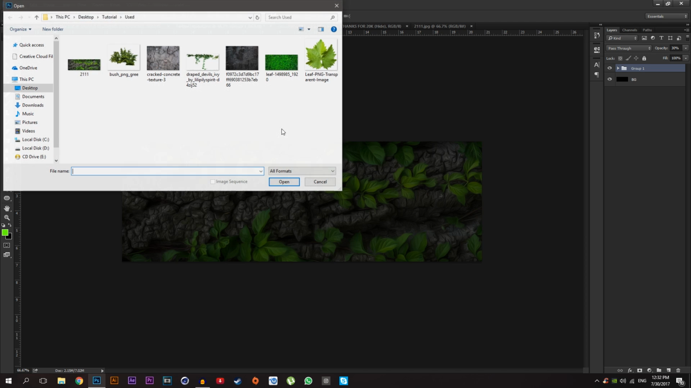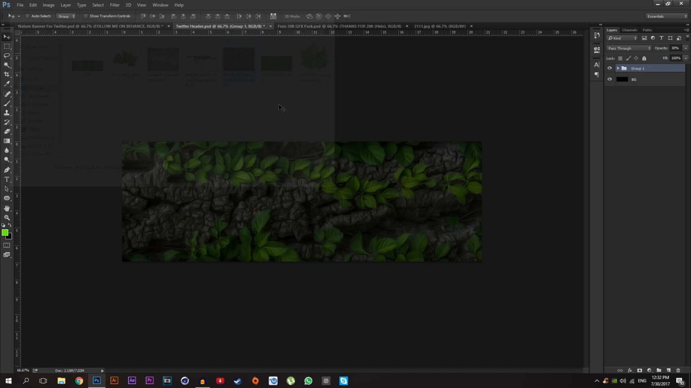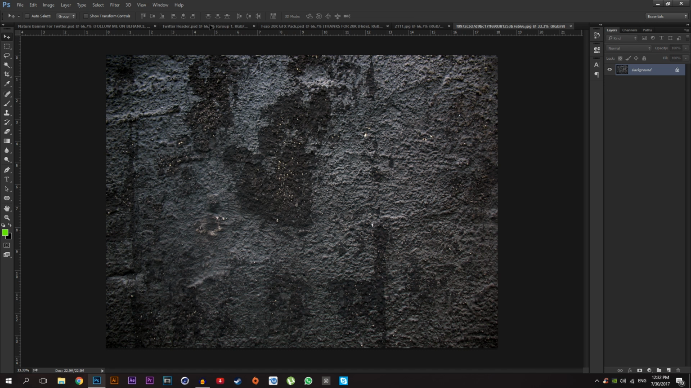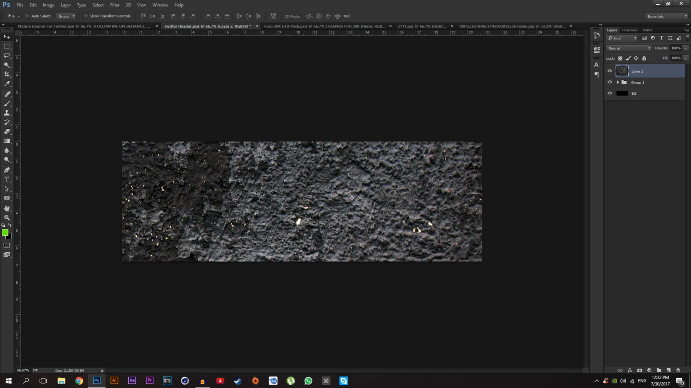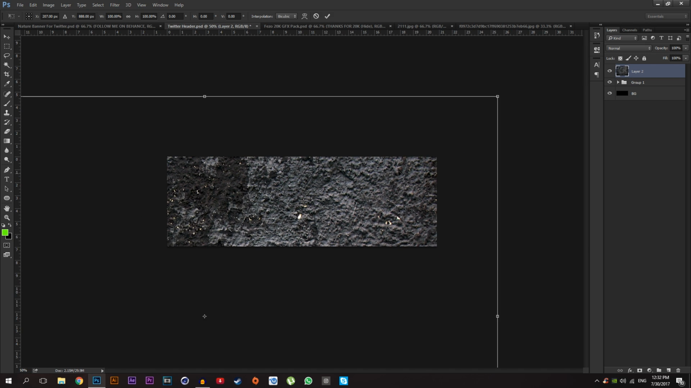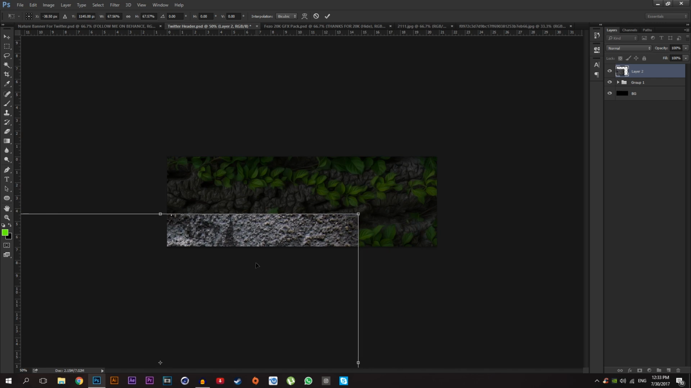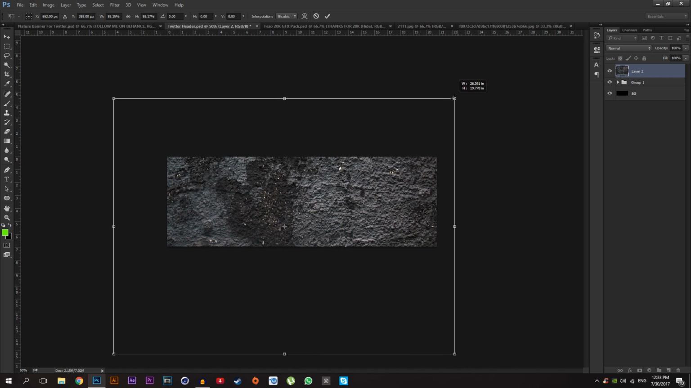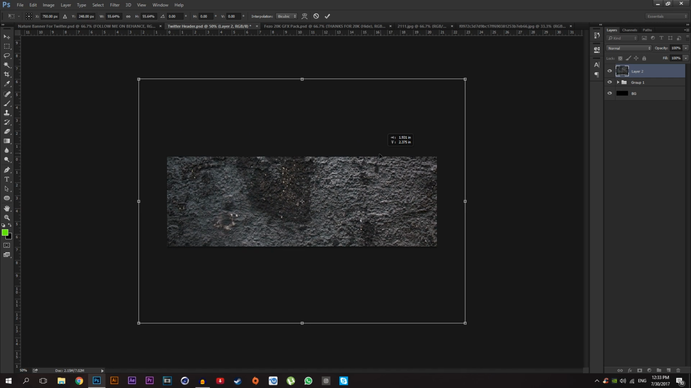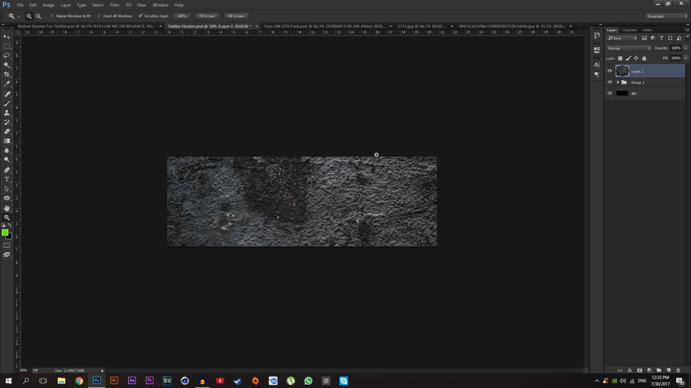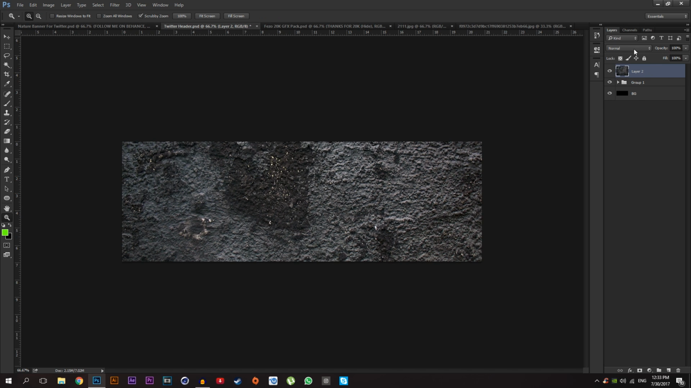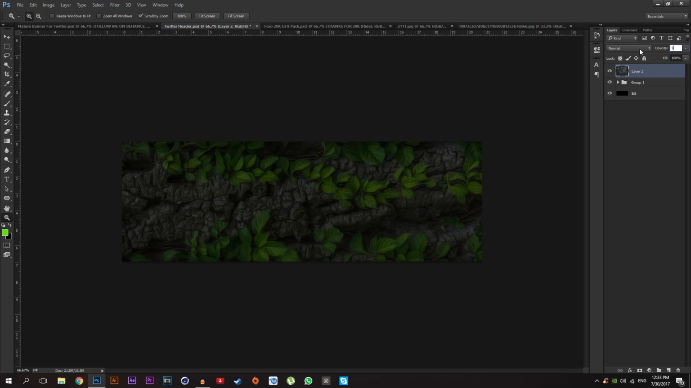Just go to file, open, and open that texture and drag it into your Twitter header, just like that. Press Ctrl T and hold Shift and resize it, just like that, and put it here. Press Enter and change the opacity down to about, let me see, 5 works good.